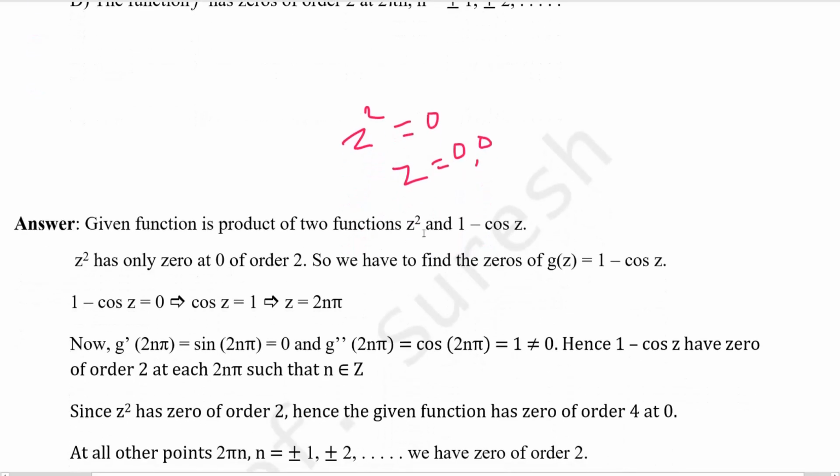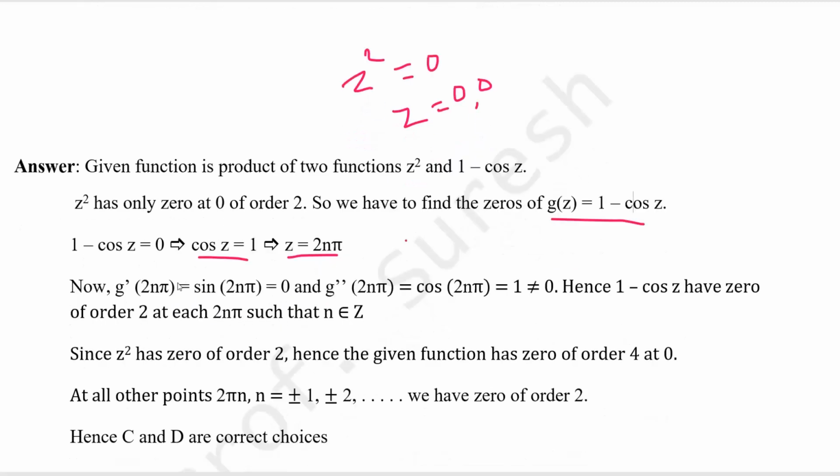And then take 1 minus cos z. Okay, for 1 minus cos z, consider this as g of z. So 1 minus cos z equal to 0 means cos z equal to 1. Then z equal to 2n pi, that is, the even multiples of pi, where cos z is 1. And then how many times do we have to check? For this, differentiate g of z.